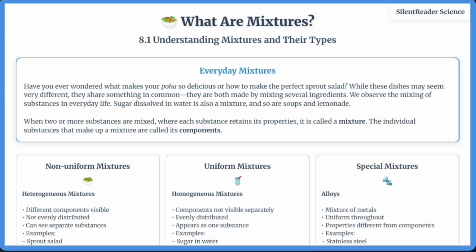our drinks. Mixtures can be uniform, where the components are evenly distributed and not visible separately, like sugar in water or air. Or they can be non-uniform, where we can see the different components, like in a salad or sand in water. A special type of mixture is alloys, uniform mixtures of metals like stainless steel, brass, and bronze. Interestingly, ancient Indian texts mention the medicinal use of alloys like mishraloha, showing advanced metallurgical knowledge thousands of years ago.